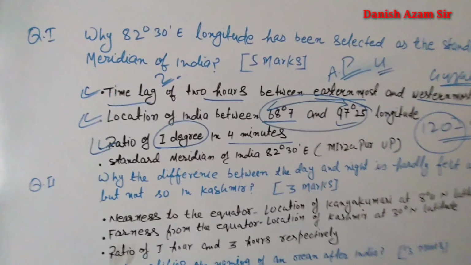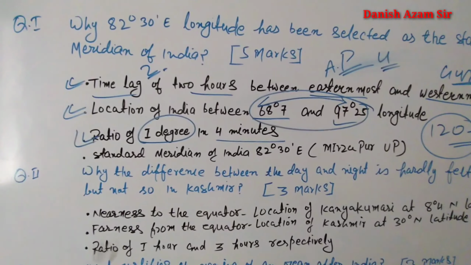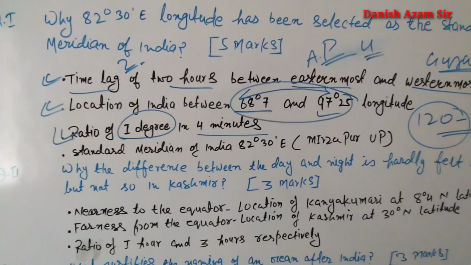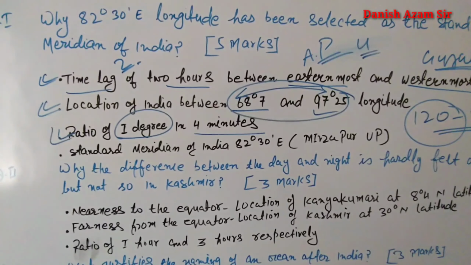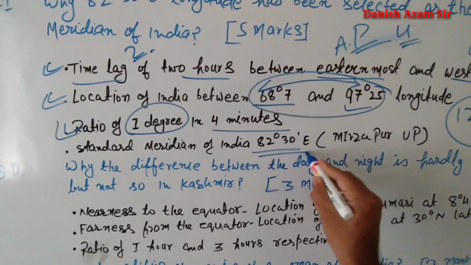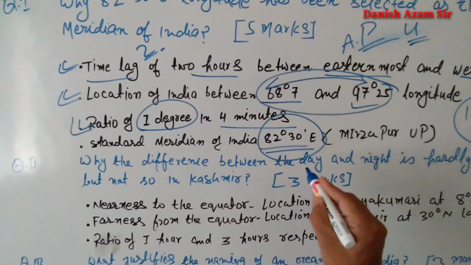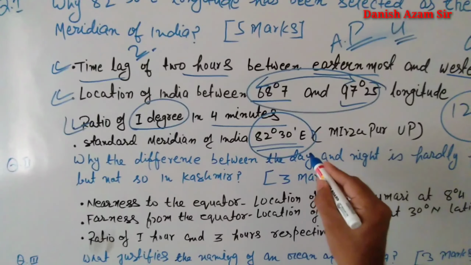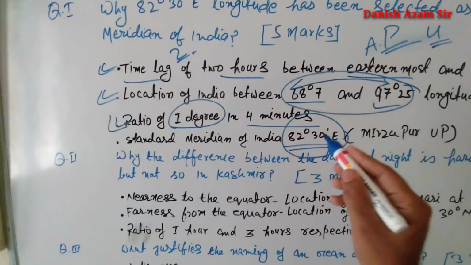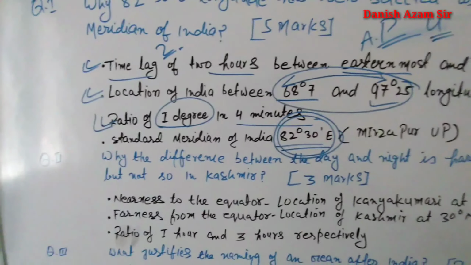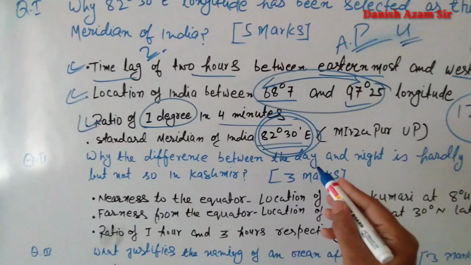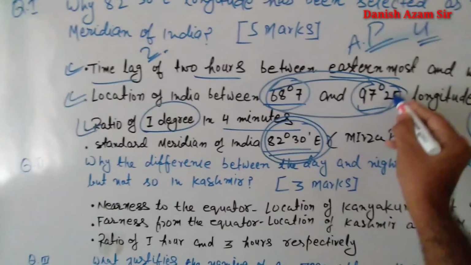And you know what will happen if there are different times in India. All things will collapse with each other, because time is very important in a country. Therefore it was decided that the time at the 82 degree 30 minute east longitude will be considered as the time of the whole India. Understood? This longitude is located between 68 and 97.